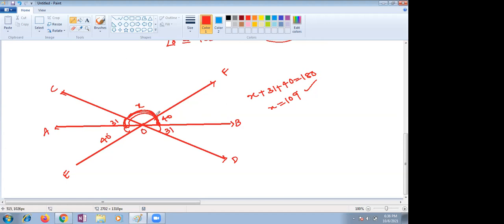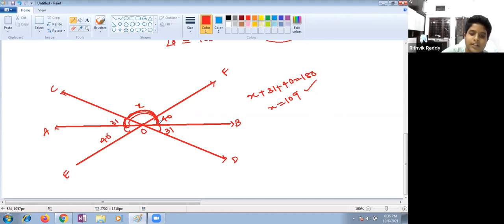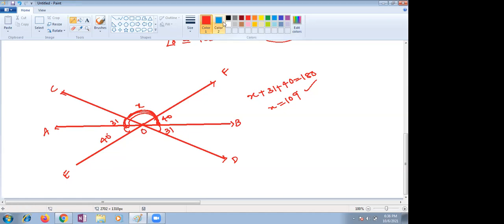One minute. The picture is given like that. The COB is the X angle. Whatever the angle, Raghav, I'm getting the same answer, 109 for X. Ma'am, then we have to add 40 to it also, because of the vertically opposite angles, as it is covering that part also. No need, Raghav. Why?